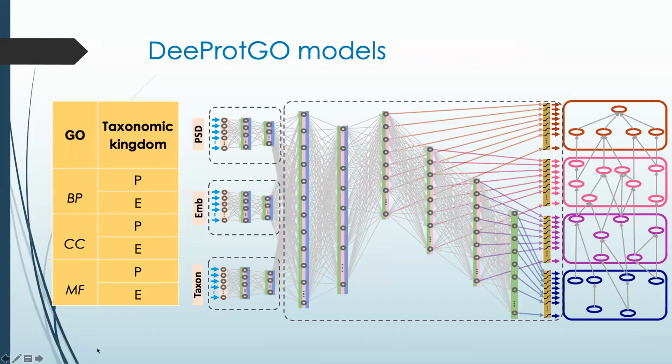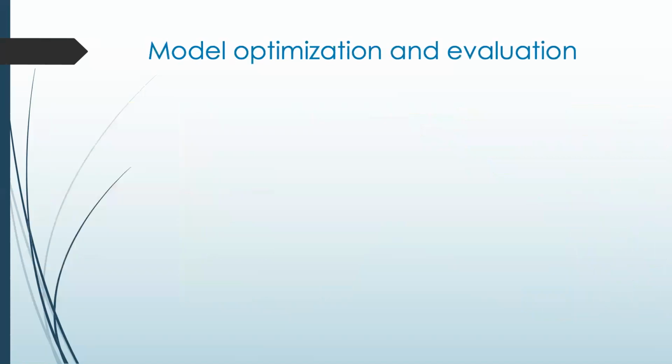So, in summary, we trained 6 different DeepGo models, each of them involving, at the most, 3 input encoding subnetworks for learning the protein features useful for predicting their functional annotations. All these models were trained under a cross-validation scheme involving 3 folds. The training set was split into 70, 10, and 20% for training, validation, and testing, respectively.